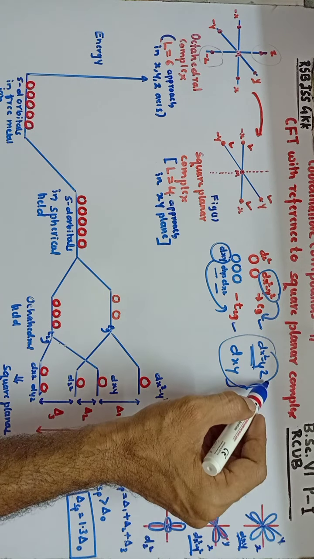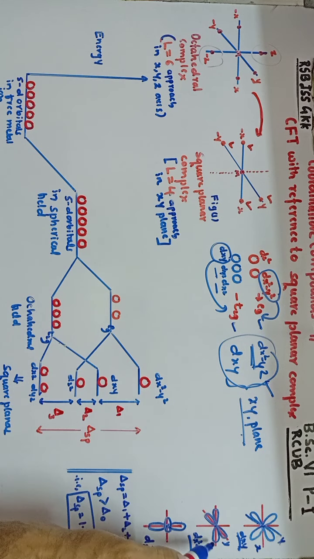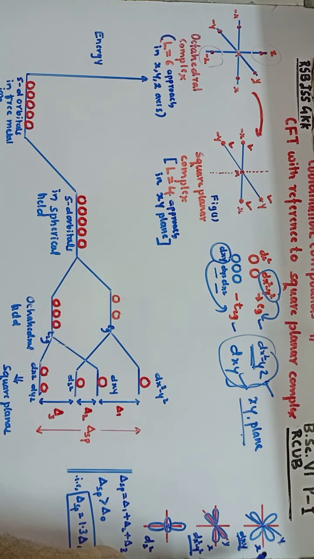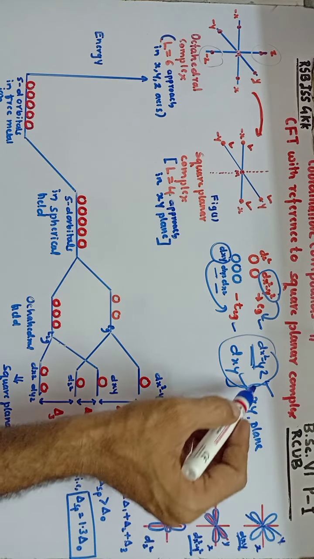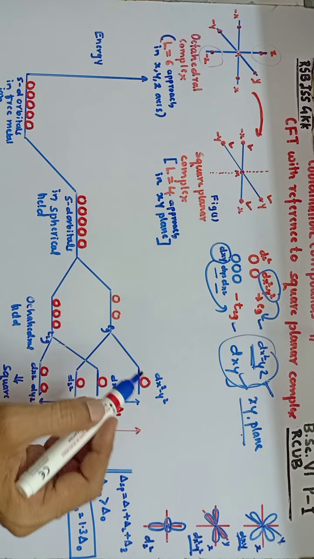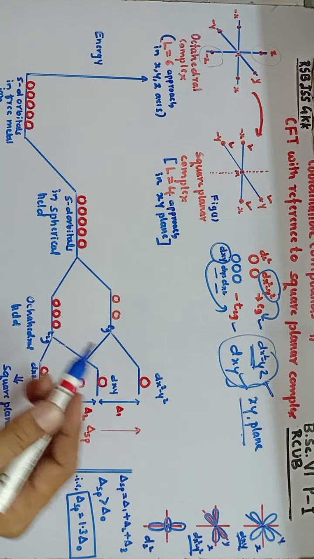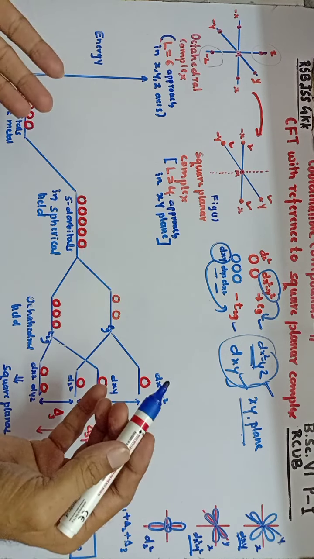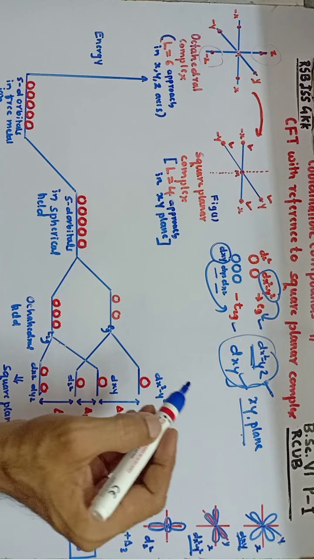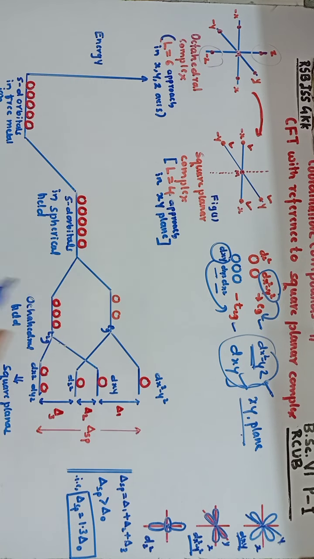In the dx square minus y square orbital, lobes are exactly lying along the axis where the ligand is approaching the center metal ion to form the bond, whereas the dxy orbital lobes are present in between the axes. So out of these two orbitals, the dx square minus y square orbital will experience more repulsion from the ligand field. Therefore its energy increases when compared to the dxy orbital.